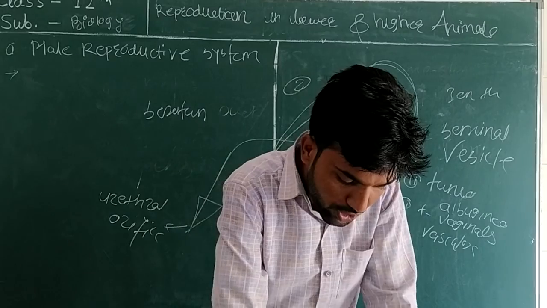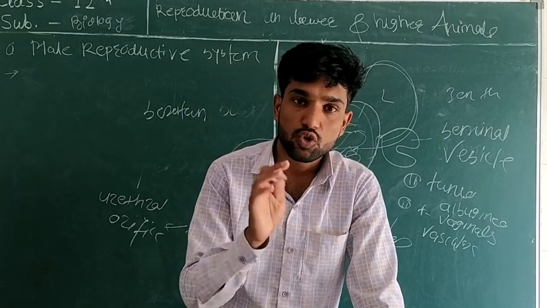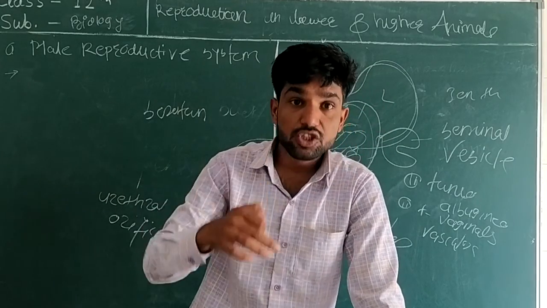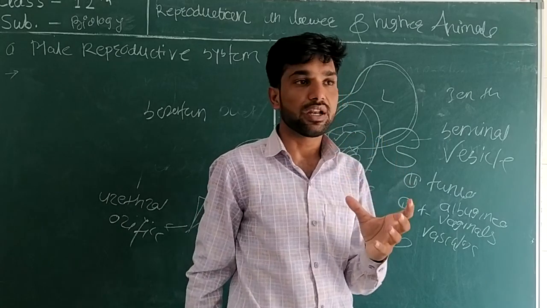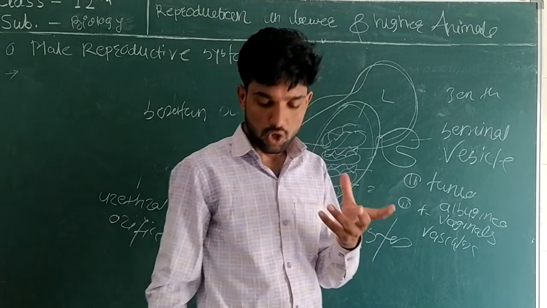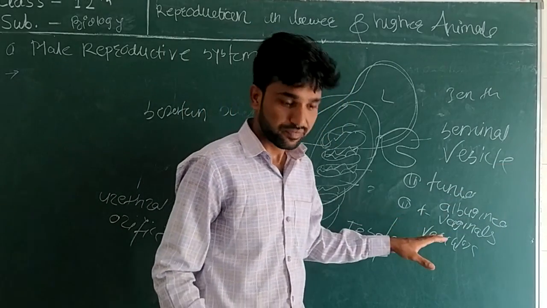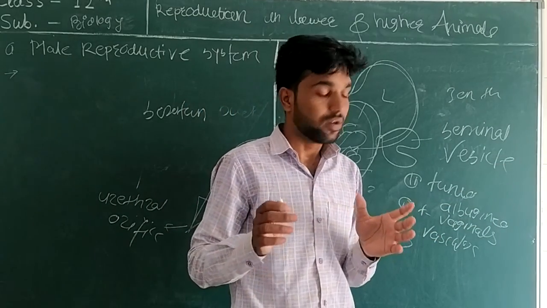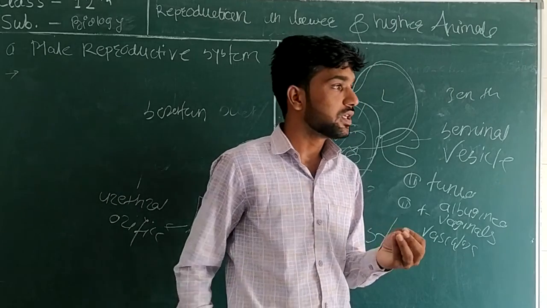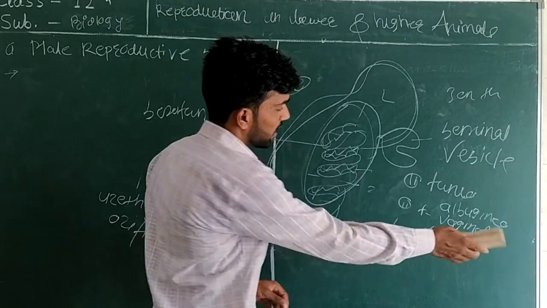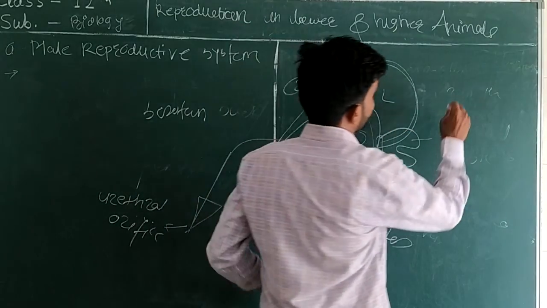The first layer, the albuginea, is made up of collagenous connective tissue. Then the second layer is the tunica vaginalis. The inner layer is the tunica vasculosa. Vasculosa means a visceral material, it is very soft in nature. In the tunica vasculosa there are a number of testicular lobules. Each testis contains 200 to 300 testicular lobules.